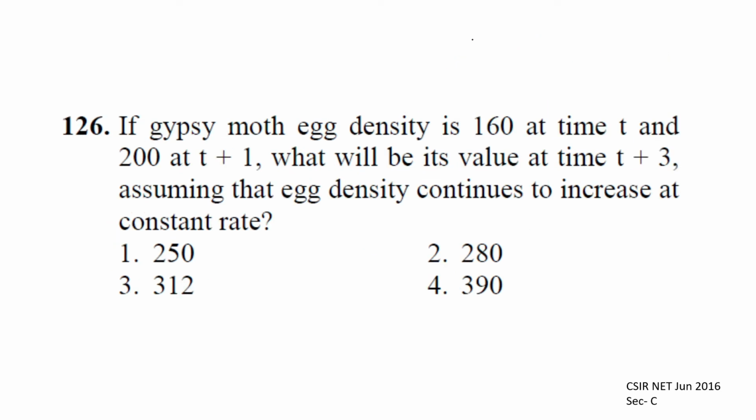Now, the next question talks about the change in density, or the population density. It is somewhat similar, if you're understanding the change in population over time. At time t, the population density was 160. At time t plus 1, it increased to 200. So we can count the rate at which growth is happening as 200 minus 160, that is 40 individuals per one time period. So 40 is 1/4, so the rate is 1/4.